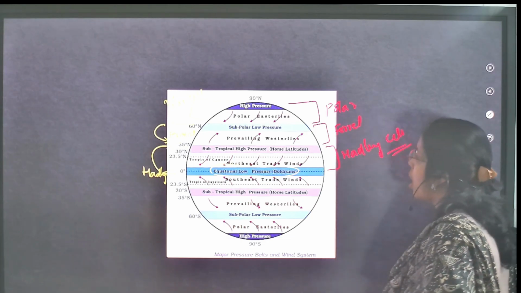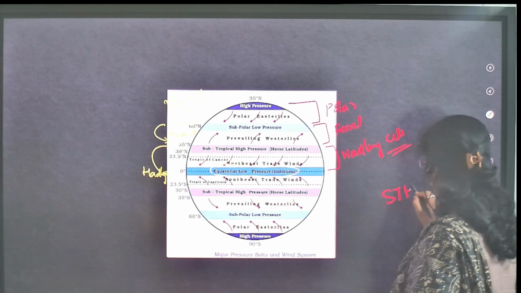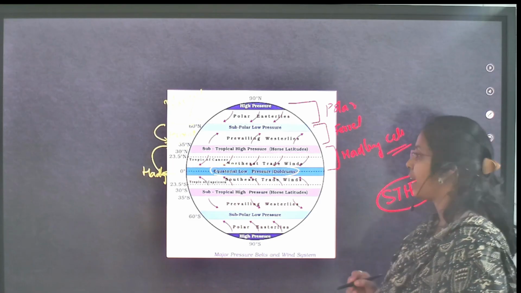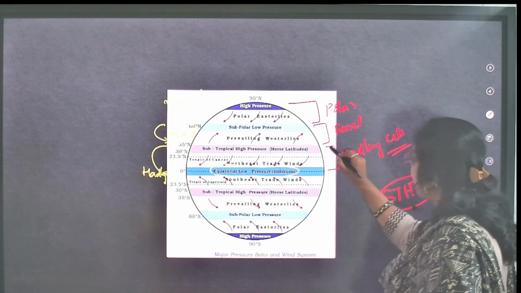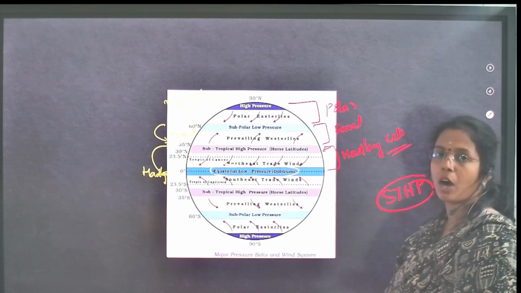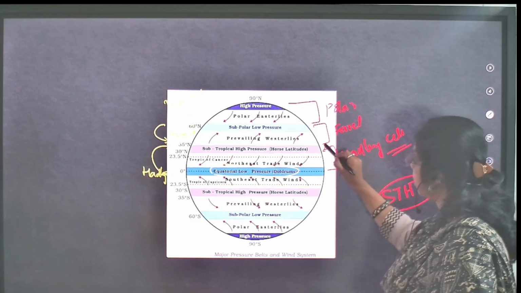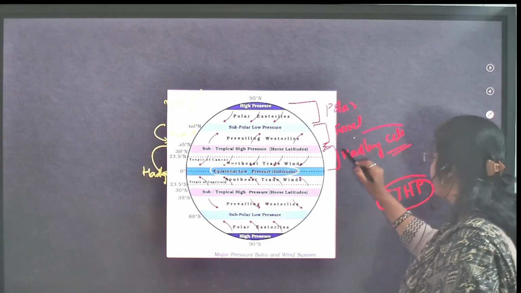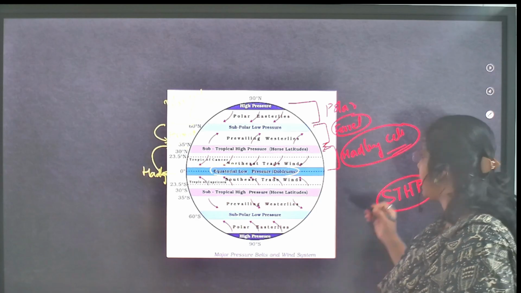So, horse latitudes, the subtropical high pressure zone. If I say the subtropical high pressure zone is at the descending arm of the Hadley cell and the ascending arm of the Ferrel cell, is it true or false? Yes, it is true.